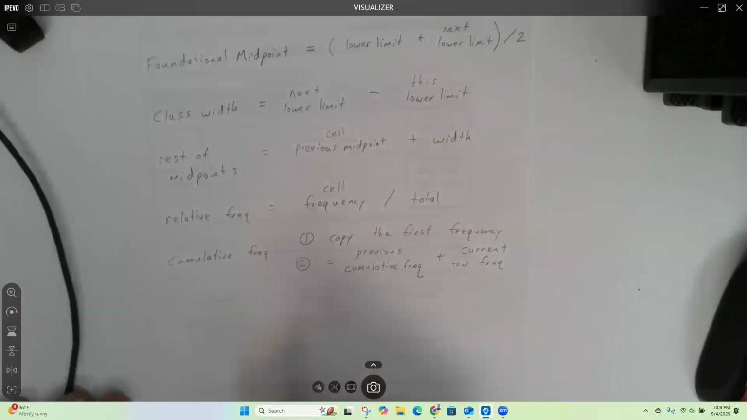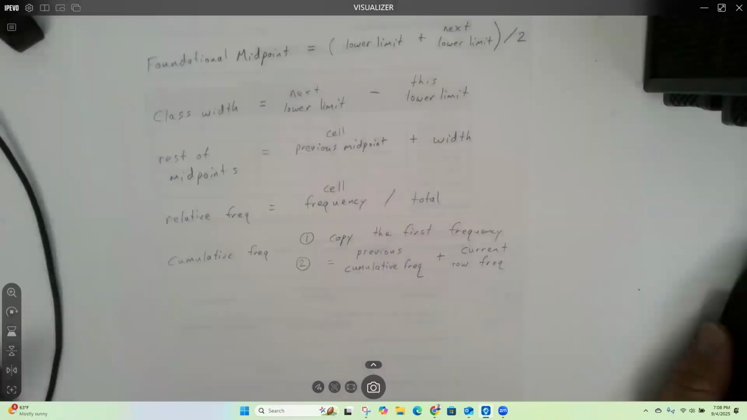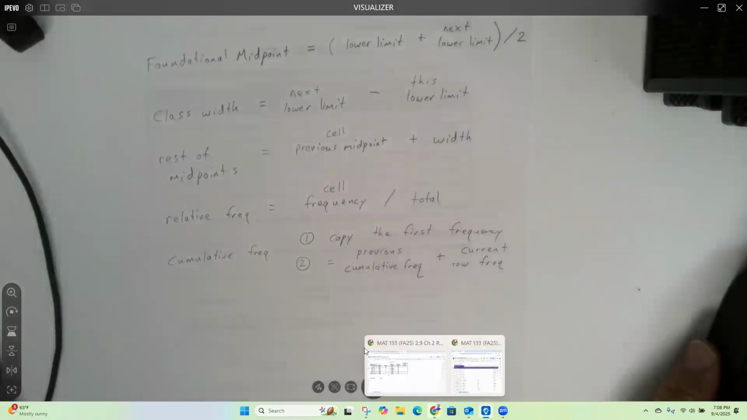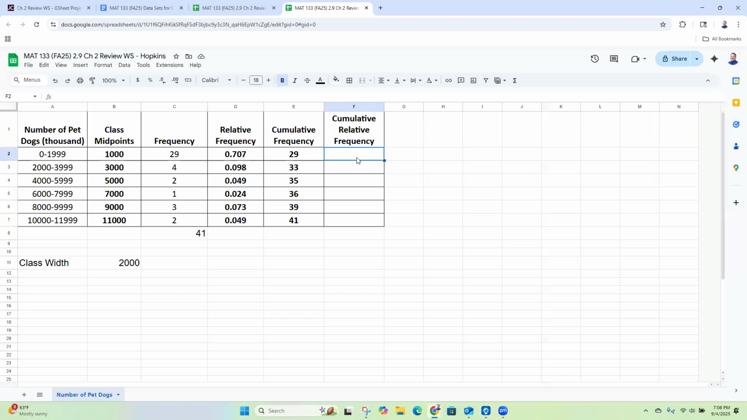Okay. Either way is fine. There's 2 different ways to do it, and I can show you both ways. For tonight, we'll just do it the easy way. So I'm gonna do equals, and I'm gonna take my cumulative frequency, which is this one. So I'm gonna click on cell E2, and I'm gonna divide by my total, which is 41. Okay. Or you could do $C$8. Okay. And we'll copy that formula down.